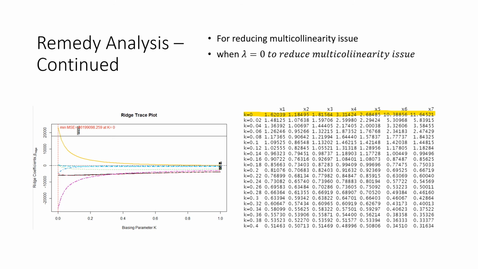Like I mentioned earlier, my model has some minor multicollinearity issue, so in order to reduce that, I did a continued remedy analysis. I used the ridge analysis to find the best lambda I can, to try to reduce my multicollinearity issue. After I ran that, I can see that when lambda is 0, that's when my model performs the best, and when lambda is 0, that's when I can actually reduce the multicollinearity issue of my dataset.